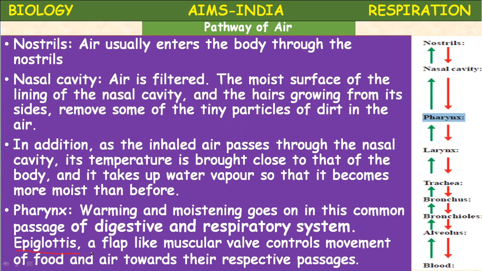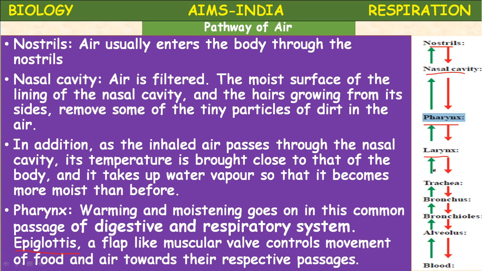Okay, so you see the passage here. First, the external air enters the nostrils. From the nostrils, the air gets filtered, because in the nostrils also some hairs are present, and then in the nasal cavity the air gets totally filtered and it passes to the pharynx where the mucous membrane is present. It also cools the air which enters, and then the larynx. Next part we are going to discuss.